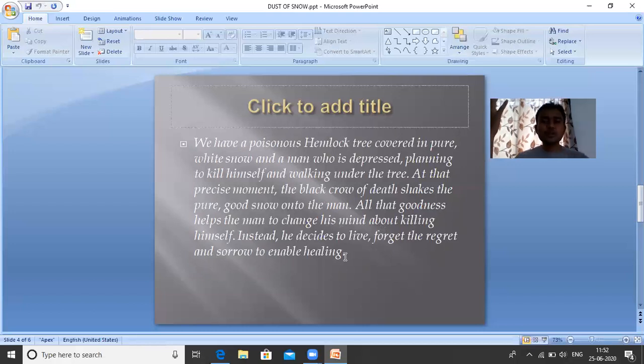As soon as the white snow falls over the body of the man, he completely changes his mind. Now he thinks that he should live. He should not commit suicide. He becomes very happy, very joyful. Seeing the cold white snow over his body rejuvenates him. It gives him a good idea.